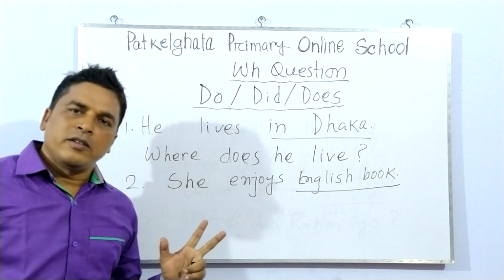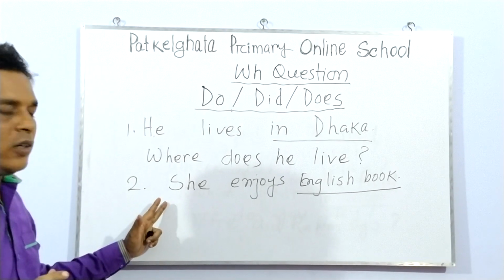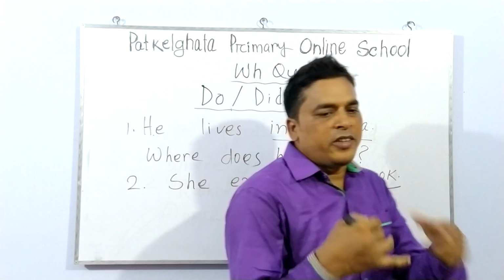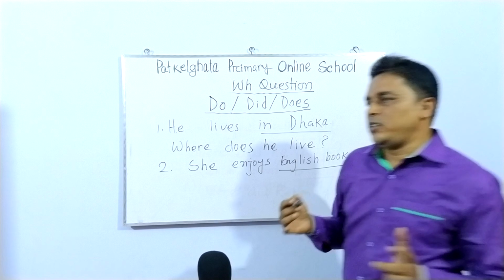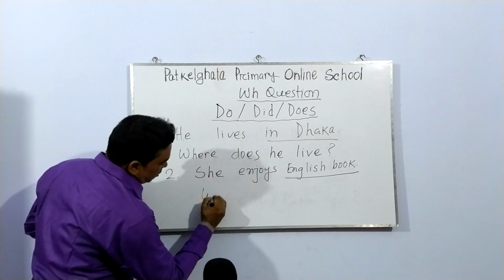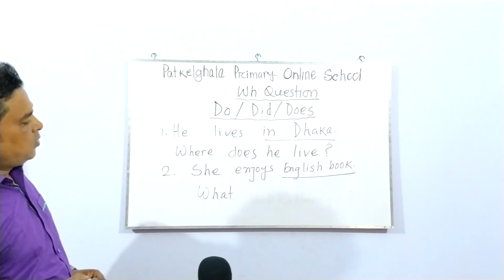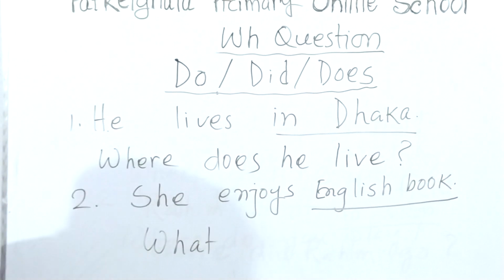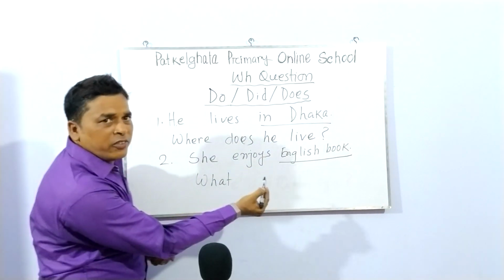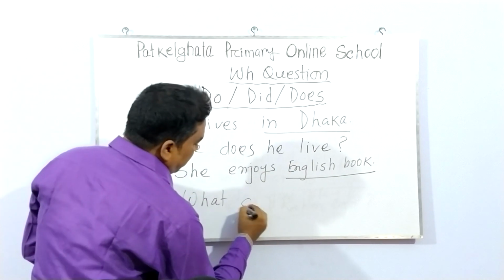And just you think what here you start the word WH, and that is she enjoys English book. That is the thing. That is what. So at first I write what. So what, and then the original verb here is added s, so must we use does.